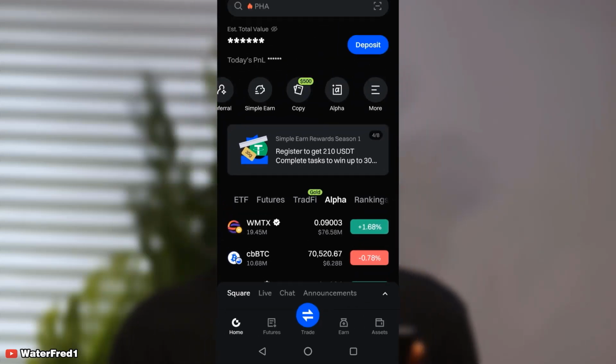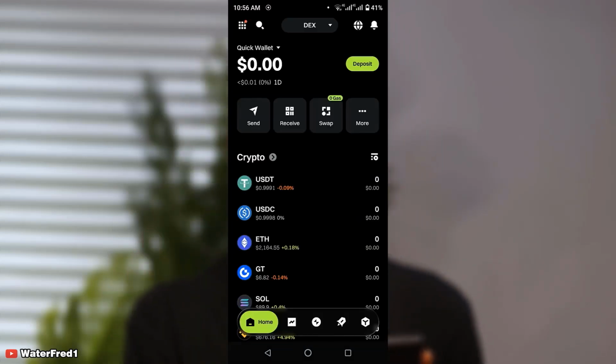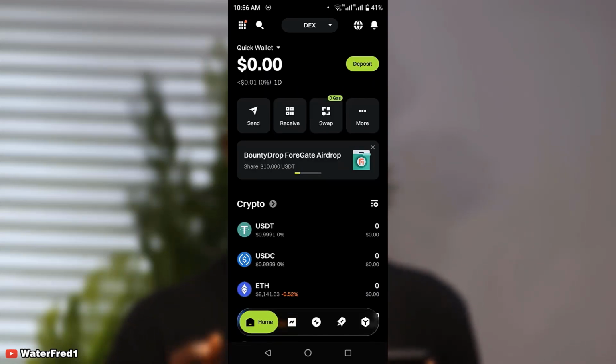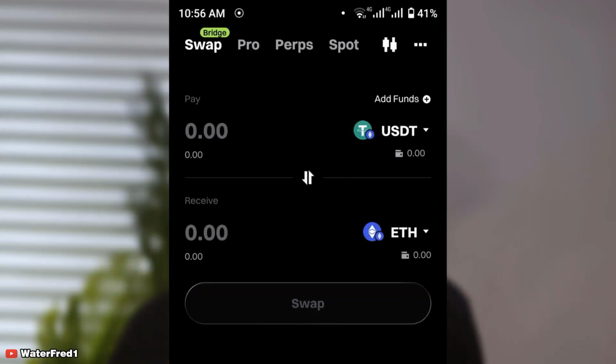So let us click on it and you will be welcomed to Gate DEX. Right now, I just created this account a few minutes ago and I've not deposited any money inside it, but you can see a very simple platform. Now, if you click right in the middle here, or from this Swap, you are going to be brought to an interface where you can exchange your funds.